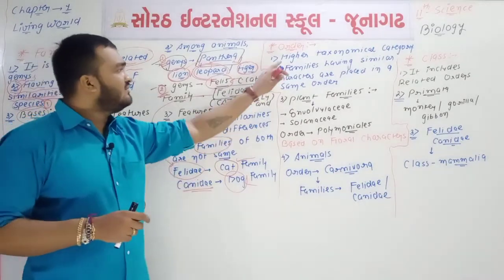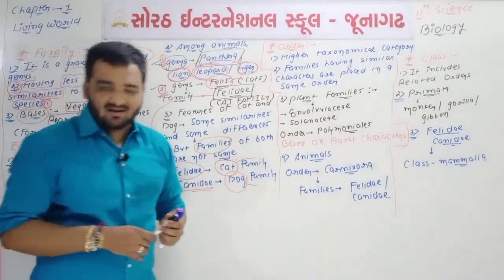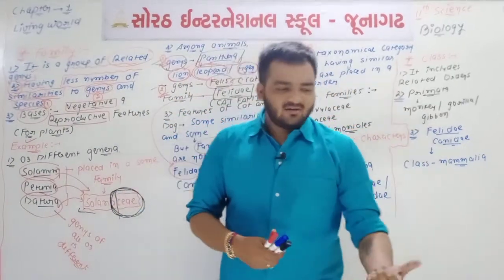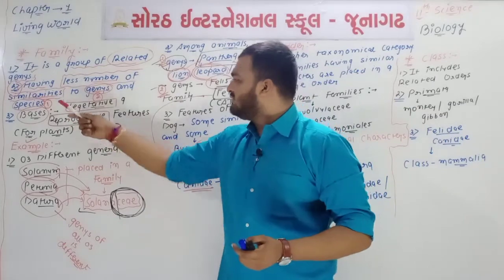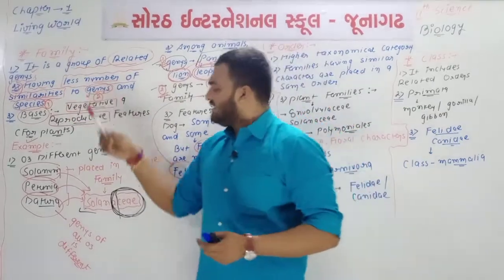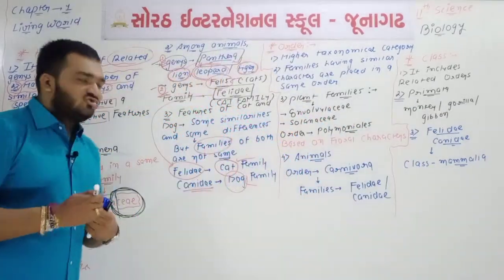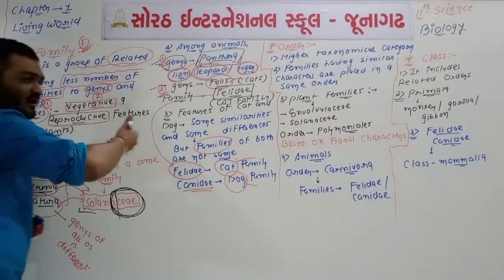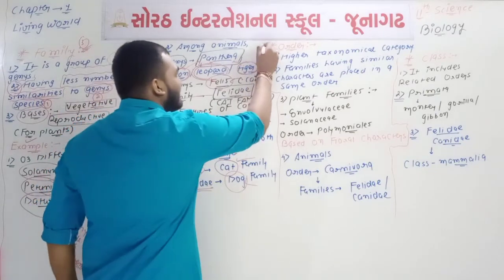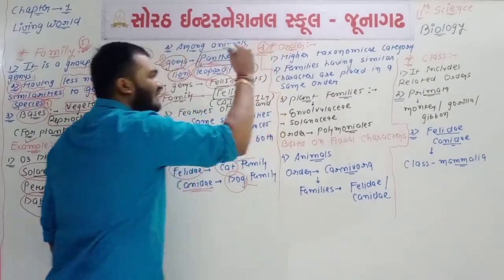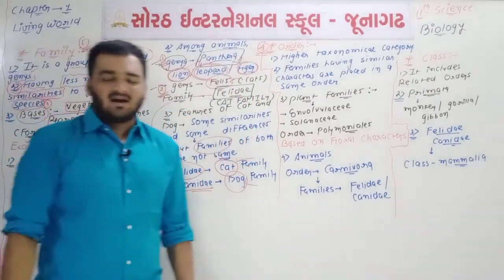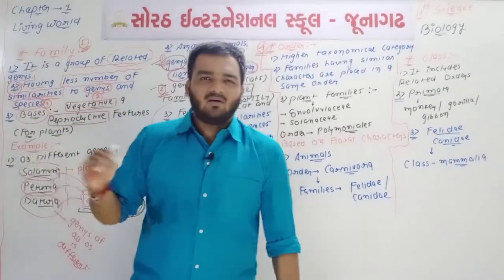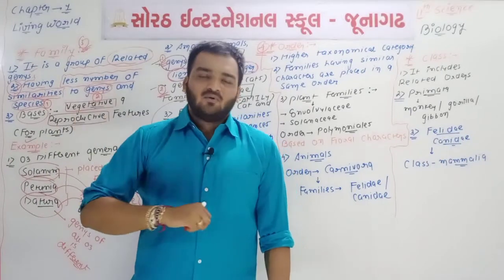See here, order is one type of higher taxonomical category. So if you start from the lower, then the lowest will be what? The lowest will be the species. Okay, then the second lowest will be the genus, then the third lowest will be the family. And now see, after third, the fourth one will be the order. So we can say that order is one type of higher taxonomical category. It is one type of higher taxa compared to genus, species and family.